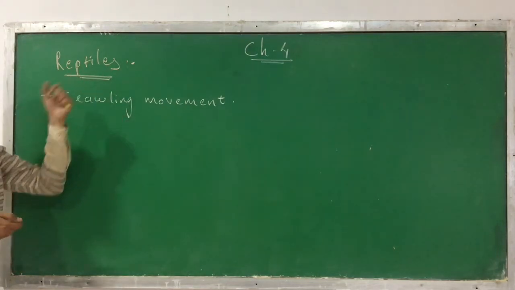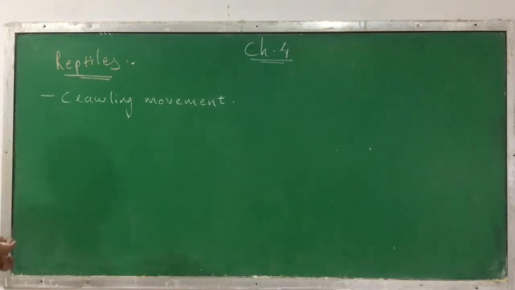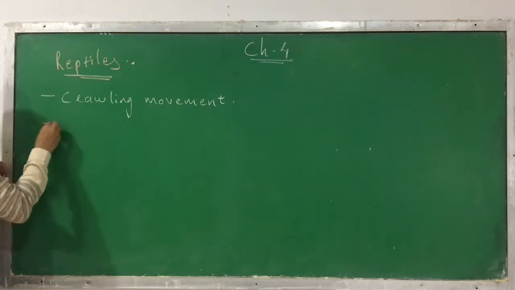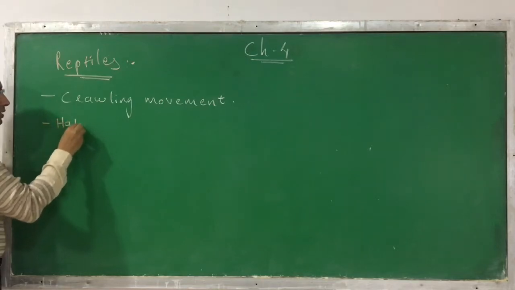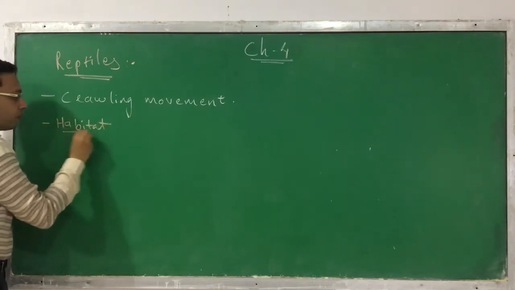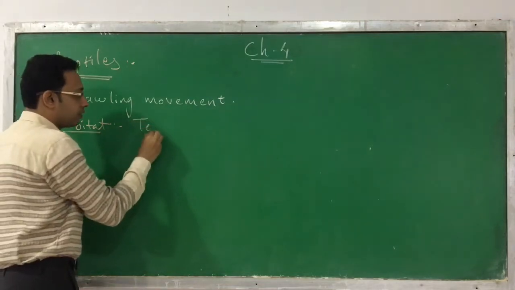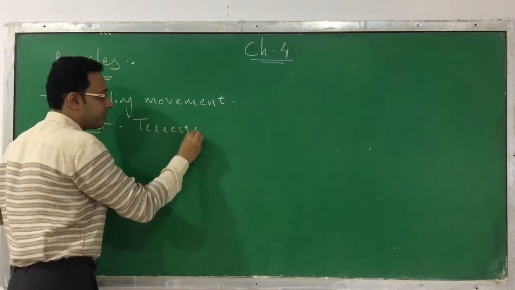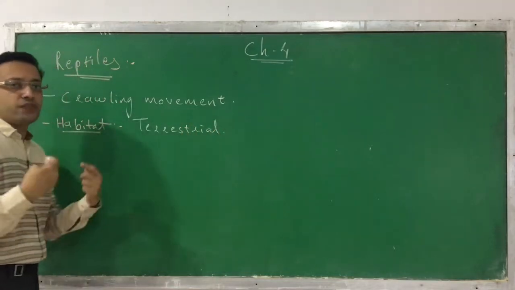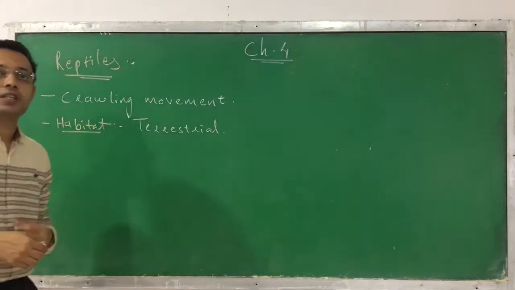This is the most important characteristic which defines a reptile. Now let's discuss its other characteristics. The first one is habitat. Where can they be found? Usually they are terrestrial, meaning they live on land. But there are also a few exceptions which can be found in water.